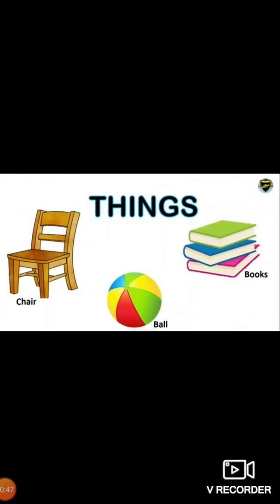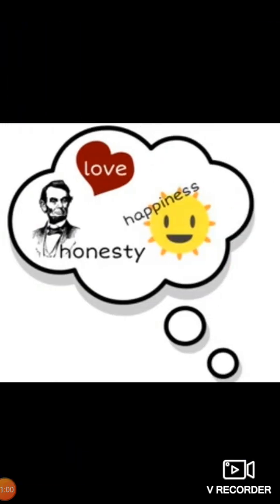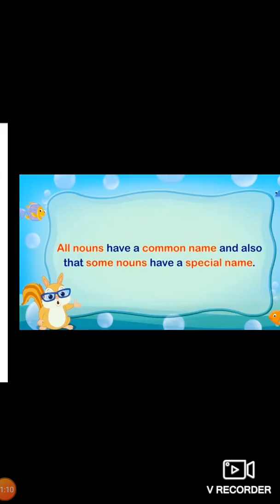As we have seen here, these are the objects which we can see: chair, ball, books. But ideas we can't see, but that also can come in the category of things, like love, honesty, happiness. These can't be seen, but we can feel them and we have the idea of all these things.